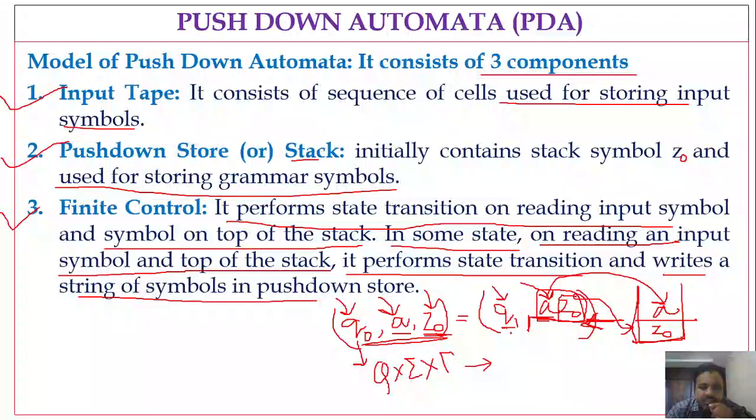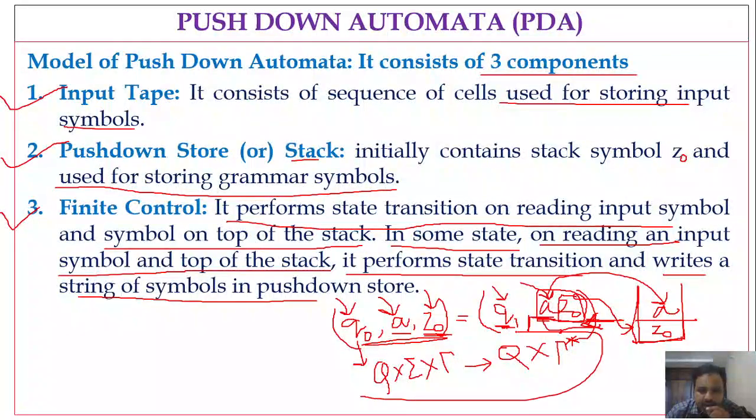It gives Q1. Q1 is the next state, a member of capital Q, and along with it we have A Z naught. The A Z naught part is a string of what we can call stack symbols, right? So let me say it is tau star. It could be either epsilon, or one symbol, two symbols, or a combination of any symbols, right?